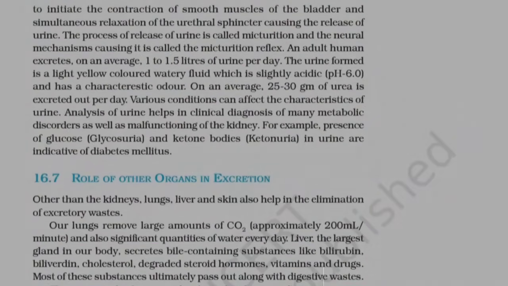Role of other organs in excretion. Other than the kidneys, lungs, liver, and skin also help in the elimination of excretory wastes. Our lungs remove large amounts of CO2, approximately 200 milliliters per minute, and also significant quantities of water every day. Liver, the largest gland in our body, secretes bile containing substances like bilirubin, biliverdin, cholesterol, degraded steroid hormones, vitamins, and drugs. Most of these substances ultimately pass out along with digestive wastes.